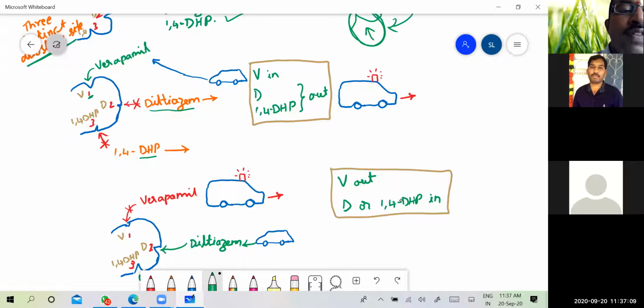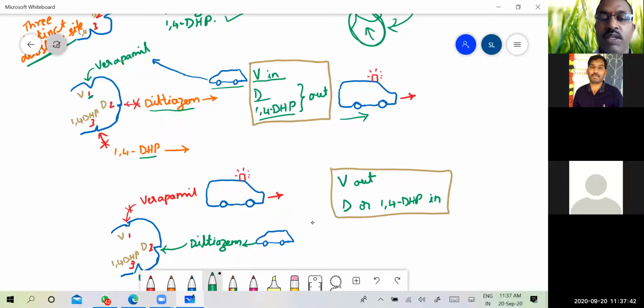That means they will undergo conformational changes so that they cannot go and bind to their specific sites. Only when verapamil is bound, the binding sites of diltiazem and DHP will undergo change and they cannot bind to their respective sites when verapamil is present at its binding site. So verapamil is in, whereas the diltiazem and 1,4-dihydropyridines are out. So they cannot bind, so they are outside.